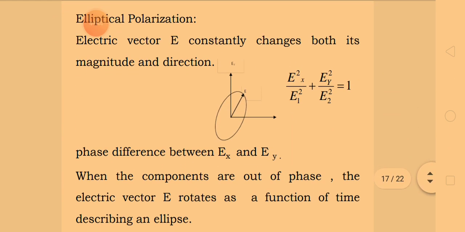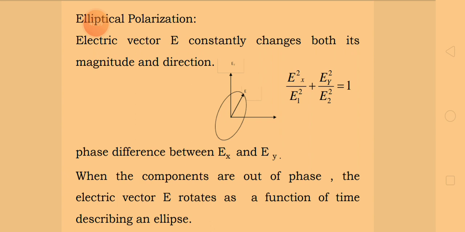Next topic is the elliptical polarization. In the case of elliptical polarization, for a polarized plane wave the electric vector E constantly changes both its magnitude and direction, and the electric vector describes an ellipse during one cycle.